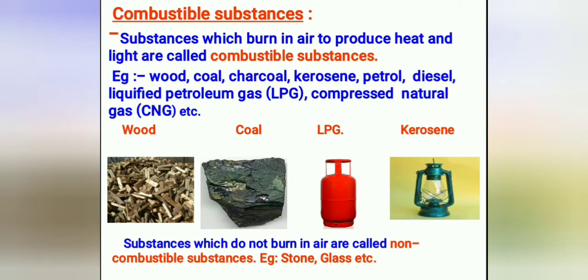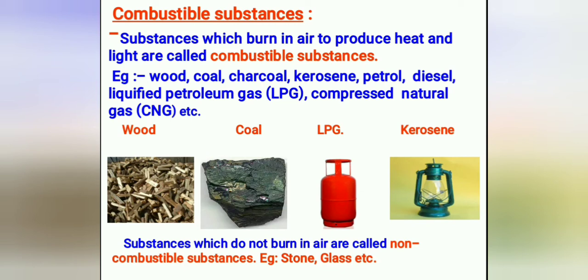Next is combustible substance. We know what is a combustible substance. The substance which undergoes combustion is called a combustible substance. Examples are wood, charcoal, coal, kerosene, petrol, diesel, liquefied petroleum gas, that is LPG, and compressed natural gas, that is CNG. These are all combustible substances. And CNG is a very non-polluting fuel. Nowadays it is used in vehicles also.